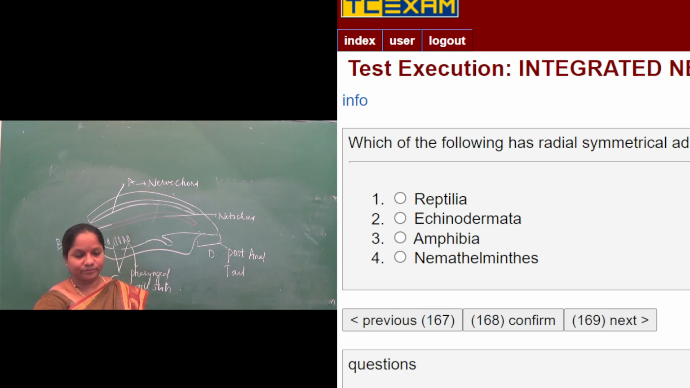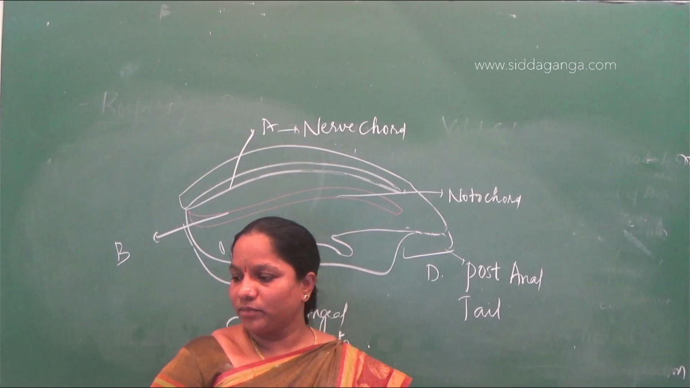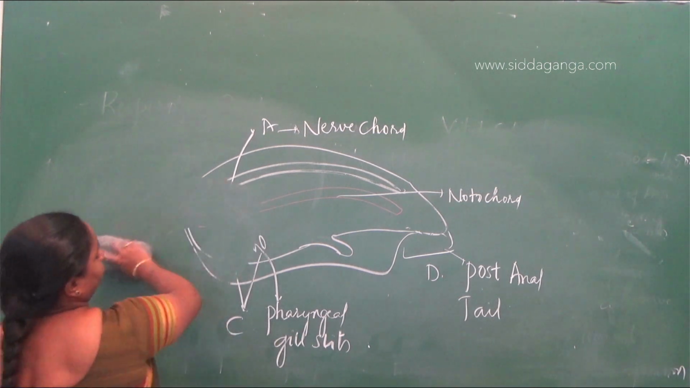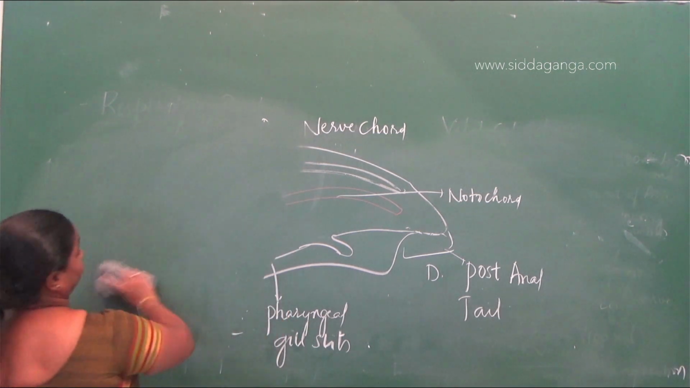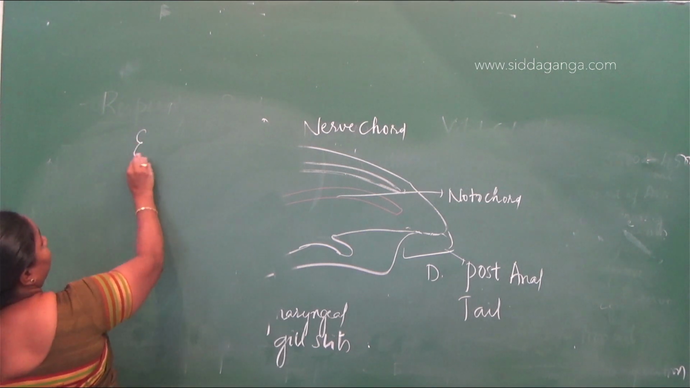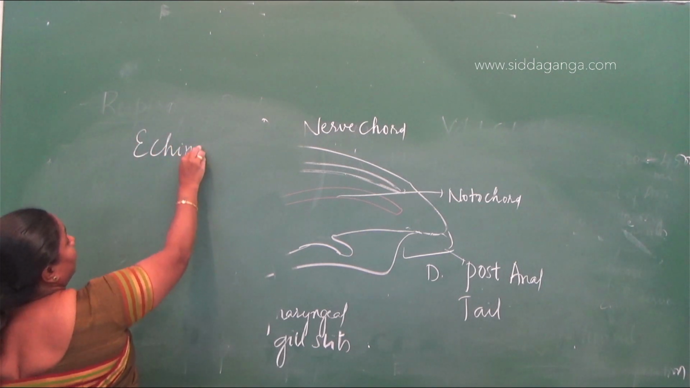Next question. Which of the following has radial symmetrical adult and bilateral symmetrical larva? Previously we had discussed this question. I said in the phylum Echinodermata, we said that the body form is of two types.